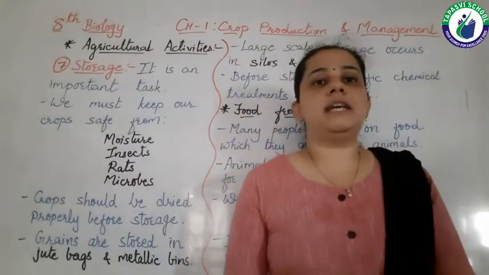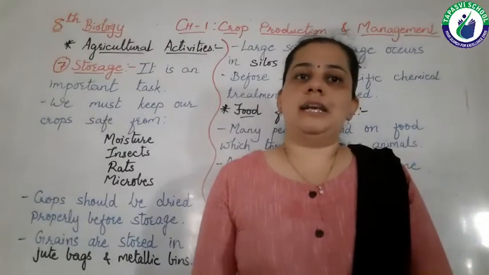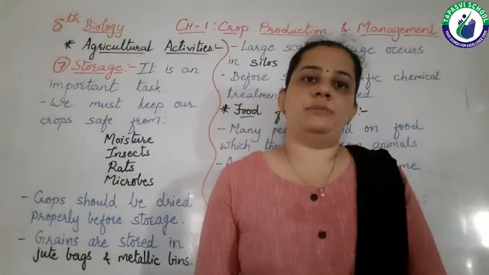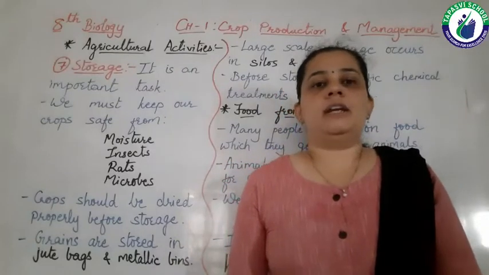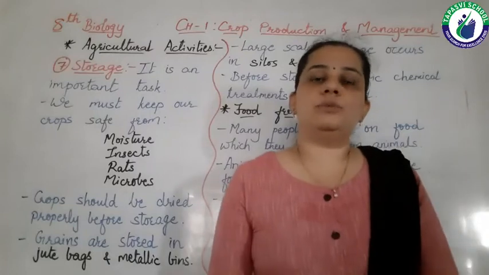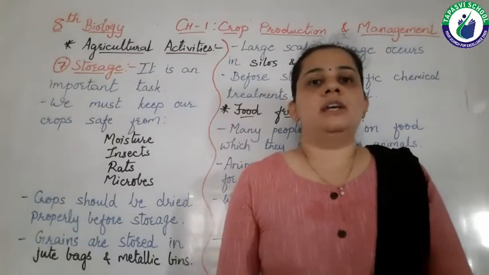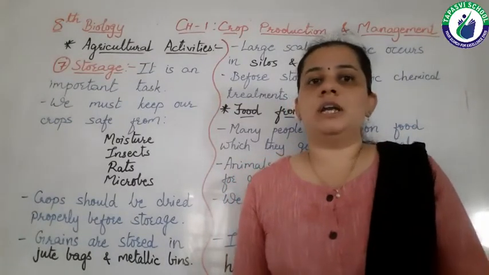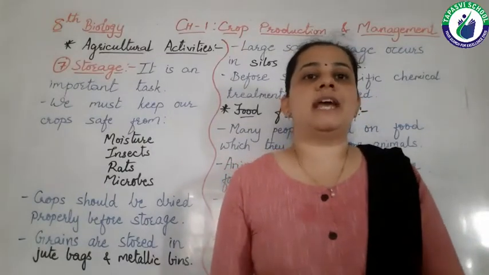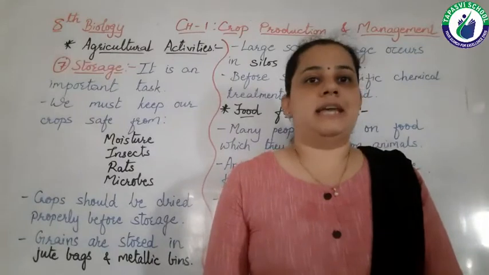After we irrigate our field, the next step is to protect our crops from the weeds, right? So weeding must be done. Weeding means we should remove the weeds, so they will not harm our crops. And as the crops get matured, we have to harvest them.